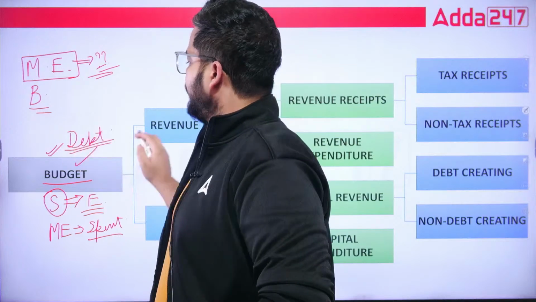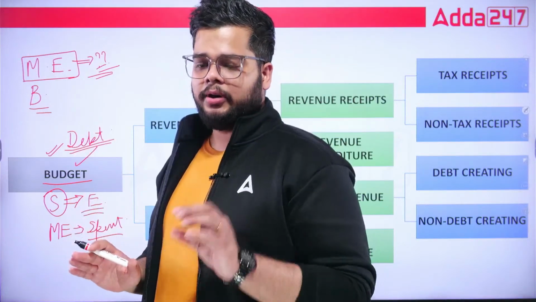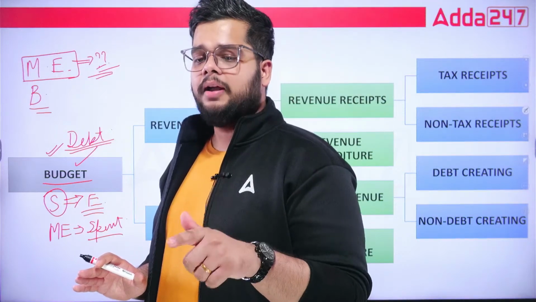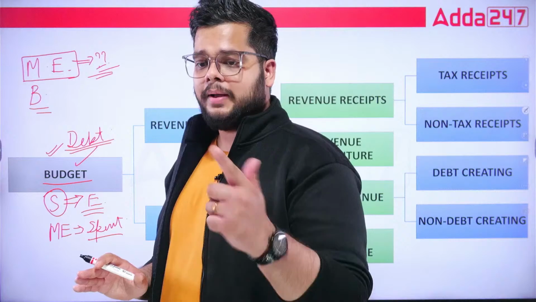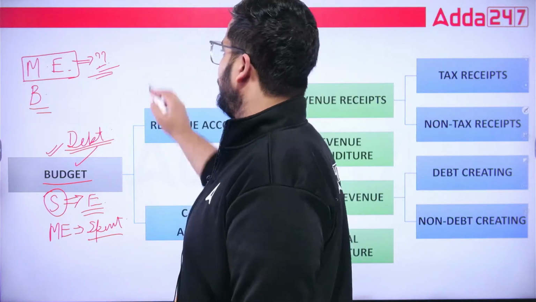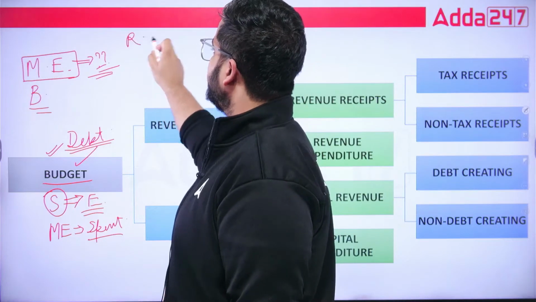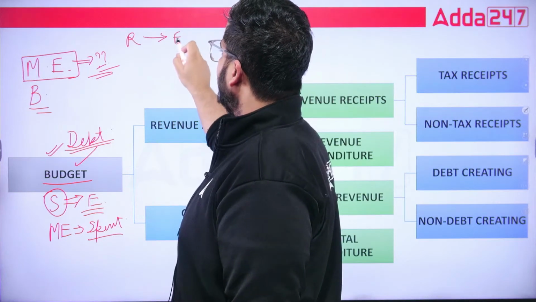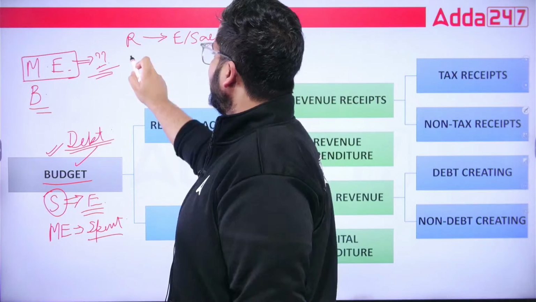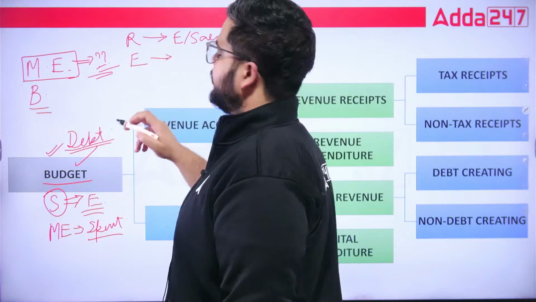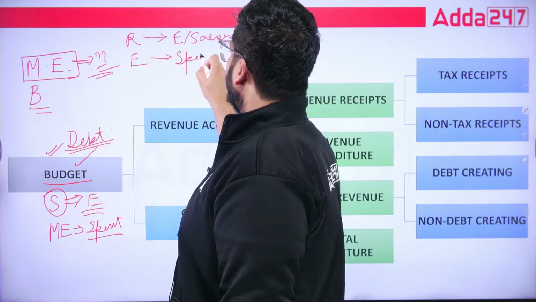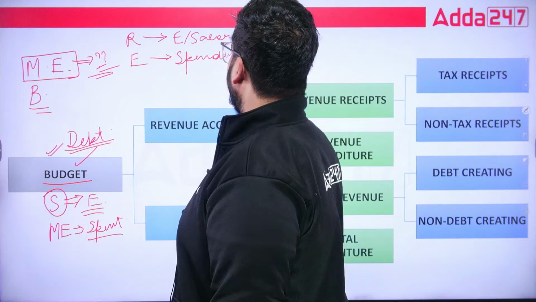So more or less, budget means just a particular numeric value which you can calculate using your monthly expenses and monthly salary. Both these things are very important. So revenue refers to your earning or your salary, and expenditure refers to your spending, whatever you are spending on a monthly basis.